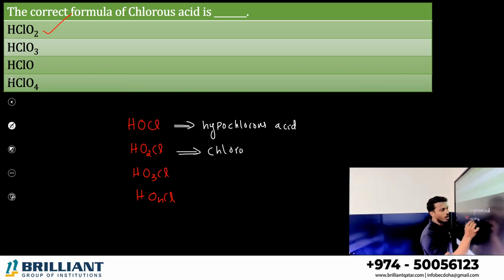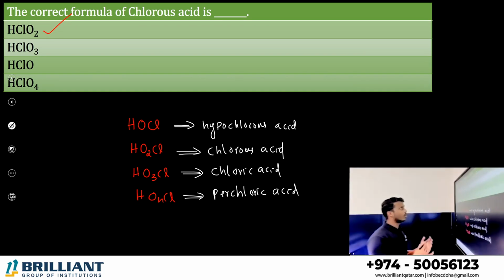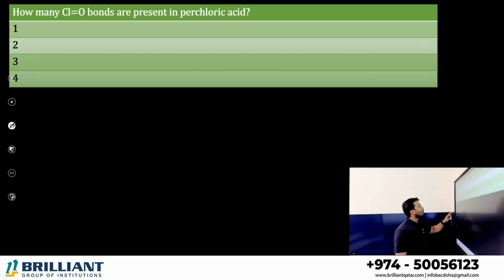Hypochlorous acid, chlorous acid, and HClO3 is called chloric acid. See, what is similar? Hypochlorous, chlorous, chloric. And the next one is perchloric acid. So what is the chlorous acid formula? HClO2. Next one. How many Cl double bond O bonds are present in perchloric acid?